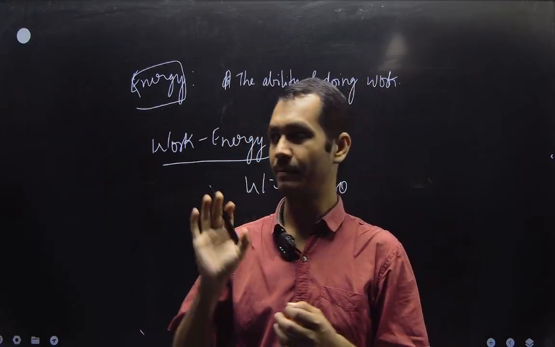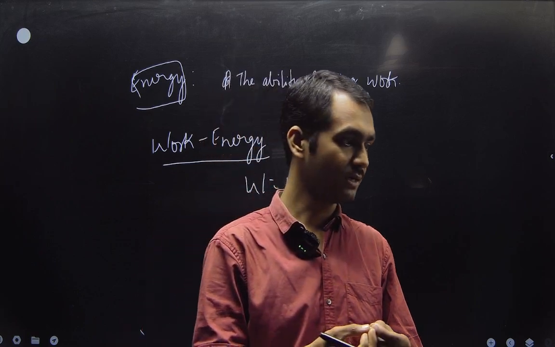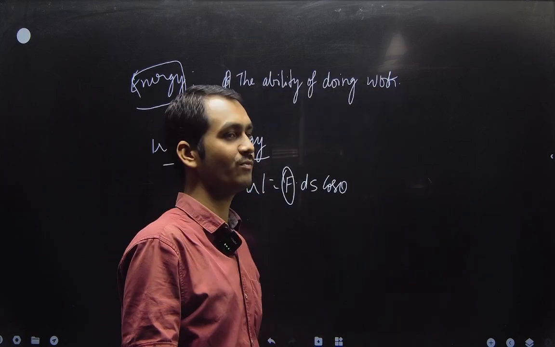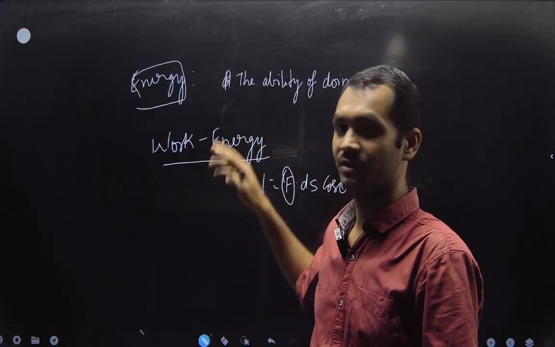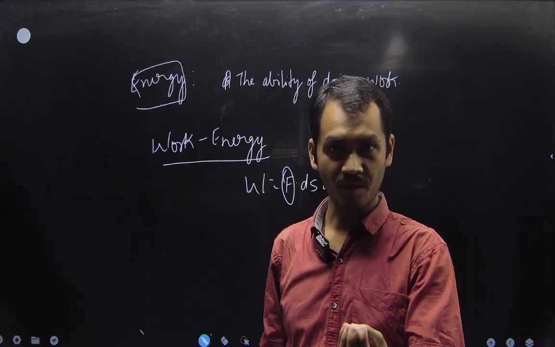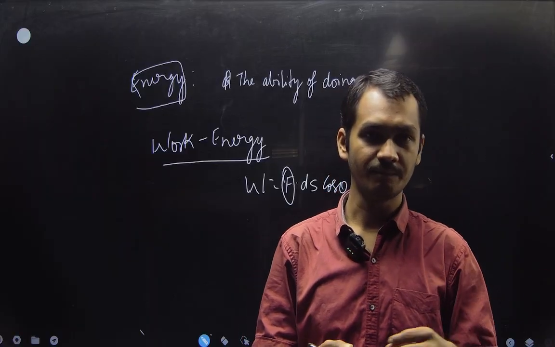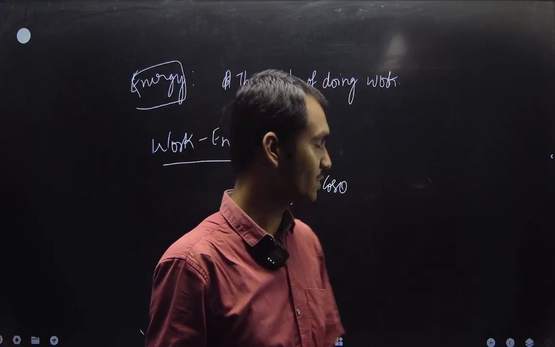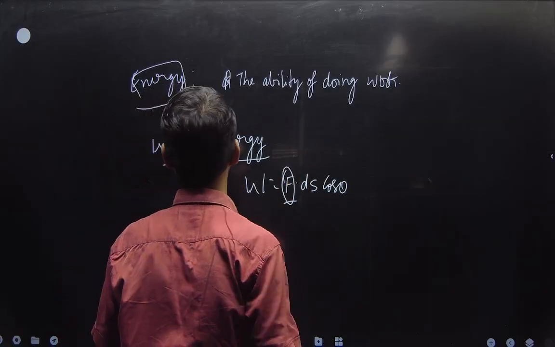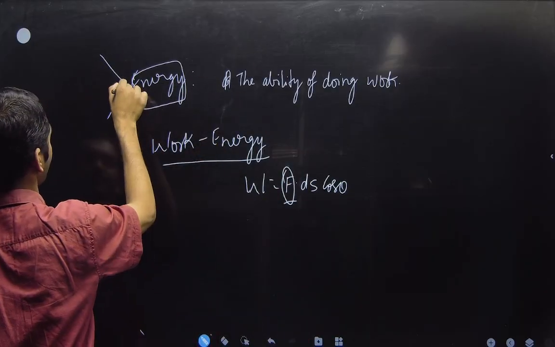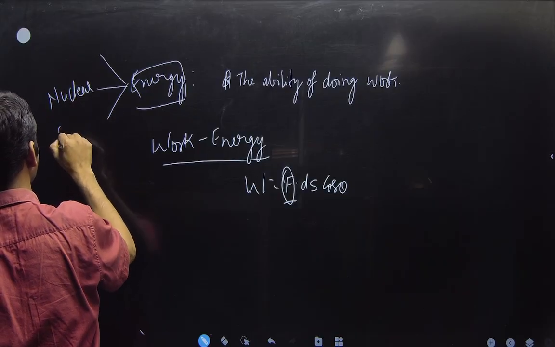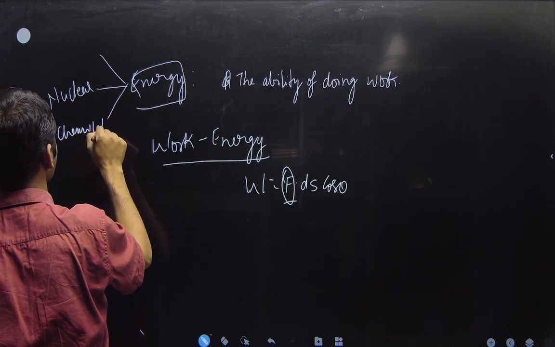We apply the force by the hand. If we change the nature of force, we will find different types of work. If we give energy in the form of heat, we will get work in a different form. So if you change the nature of force, you find different forms of energy. Energy has many forms, like nuclear energy, chemical, mechanical.